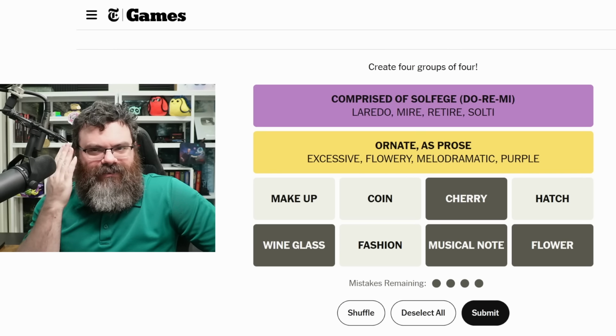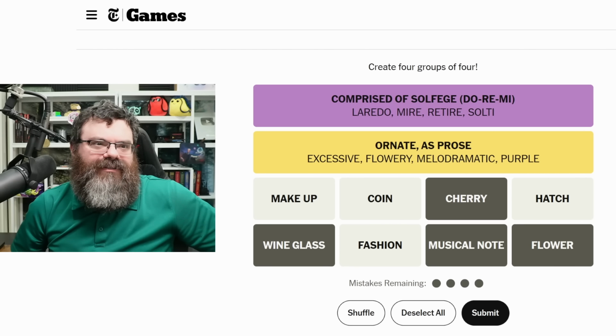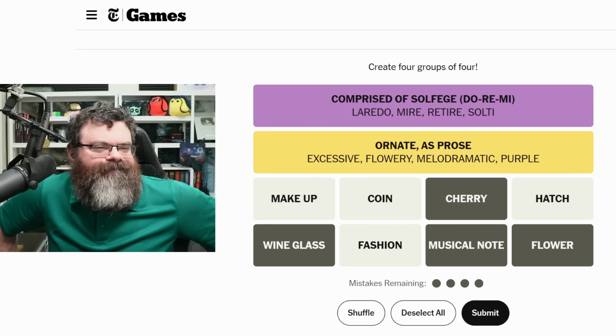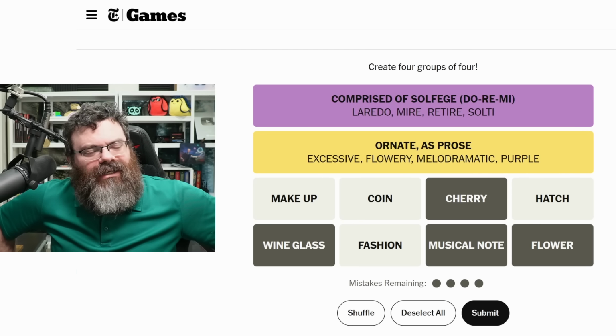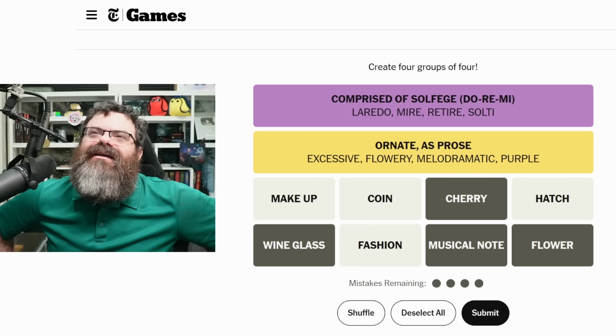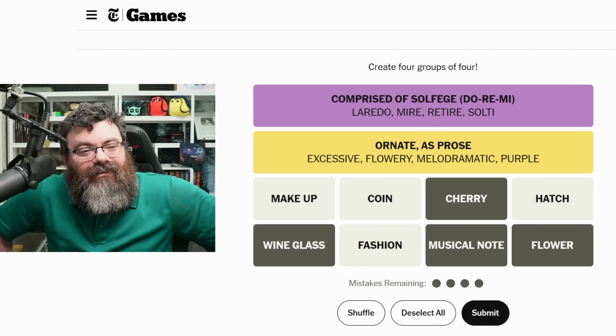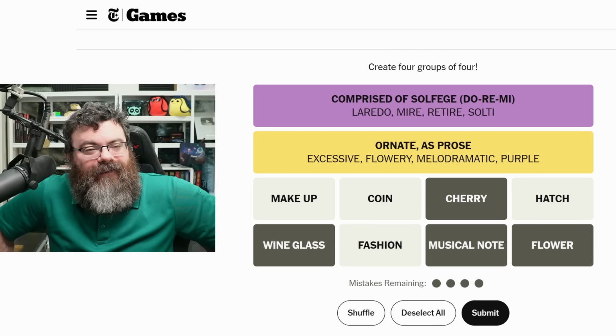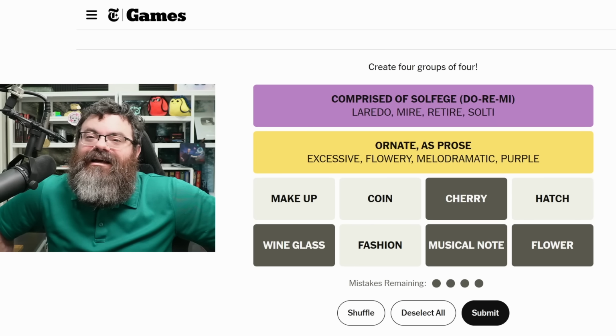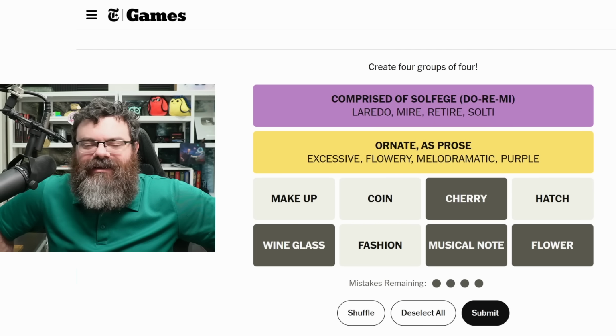Or is it makeup like you put on your face or whatever? Hatch. The only definition I can think of for hatch is like an opening that can lock. Like in Lost, the hatch. That's what they called it, right?